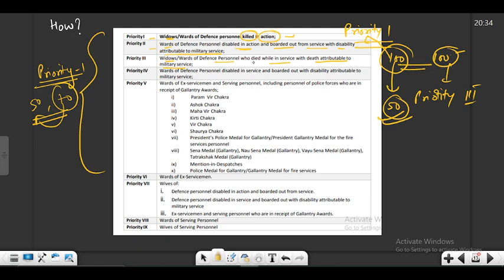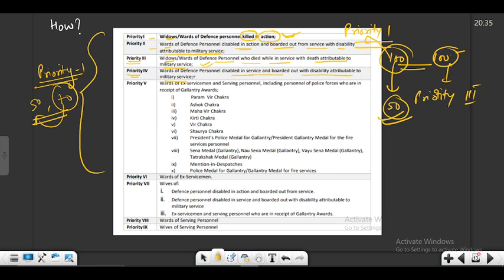So this includes somebody who's killed during action, in a situation where some kind of war is going on or some other emergency is there. So this is the situation where there's a normal death, but the death happens during the service itself. Okay, while he's serving in the force. So that falls under priority 3. Then we have priority 4. So wards of defense personnel disabled in service and boarded out with disability attributable to military services. So this is here when somebody dies, and this is here when someone is disabled.